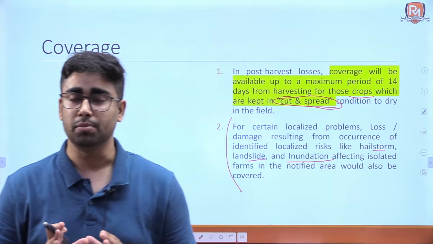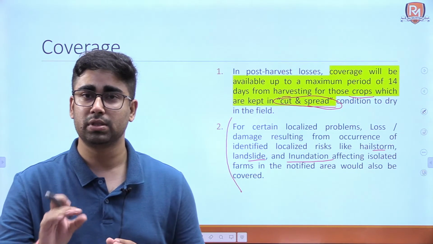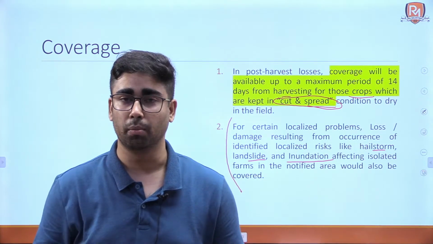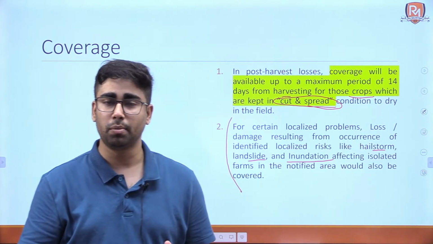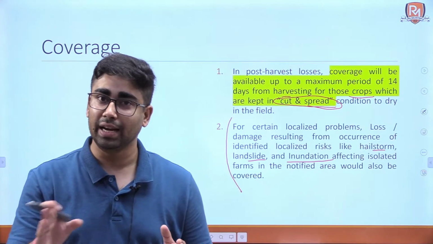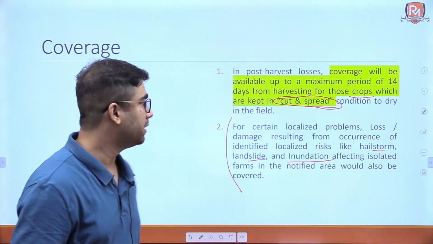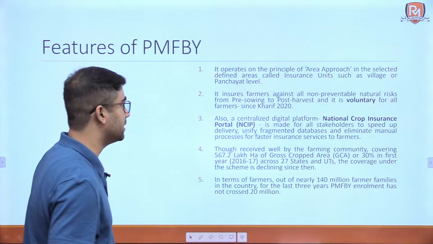यानी कि those farms that are suffering from some localized problems like hailstorm, कहीं पे ओले पड़ गए किसी एक छोटे फार्म में और इतना localized problem है, it is not widespread, still it is covered under this scheme. Okay, so these are some of the coverage provisions of this scheme.